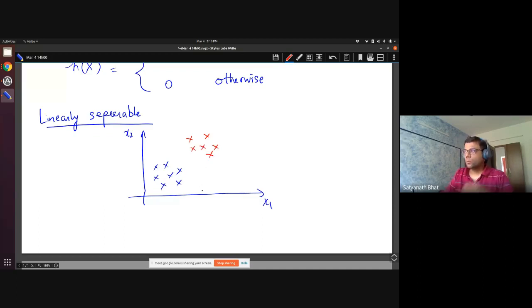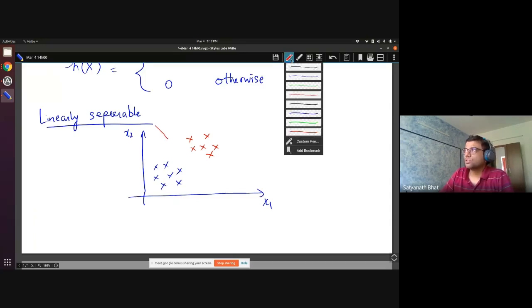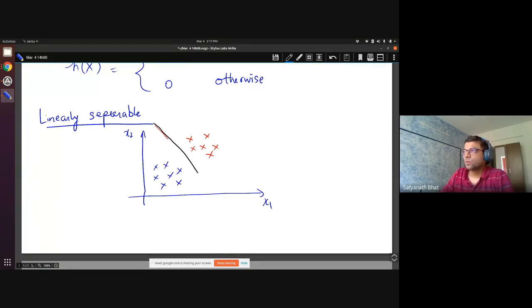Now, a linear classifier works on a linearly separable problem. Linearly separable data is one where you can have a hyperplane that separates it. So let me choose a different color. What we are saying is there exists a hyperplane such that you can separate the two.